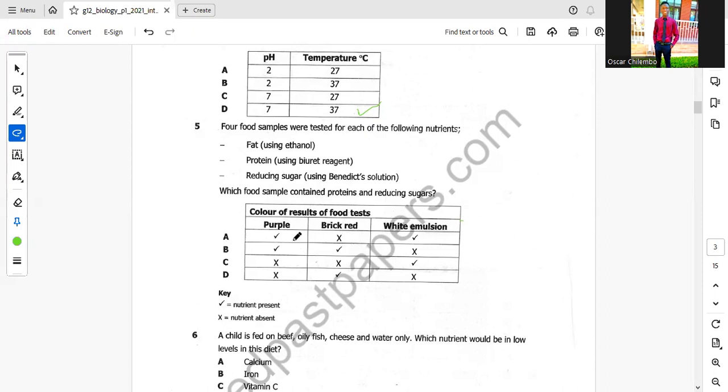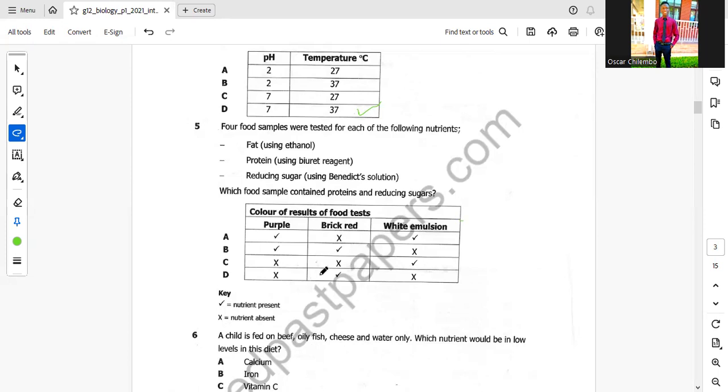Then B, the purple color denotes protein, yes. Then brick red denotes reducing sugar. Yes, this is correct. Then white emulsion was absent. So wherever they have marked wrong on purple and brick red, that answer is incorrect because these are the accurate tests to test for protein and reducing sugar.